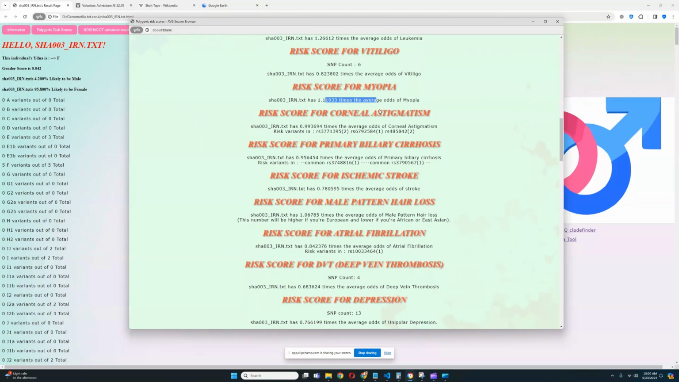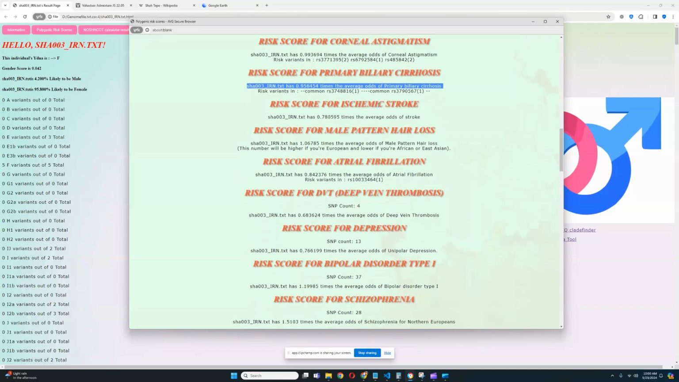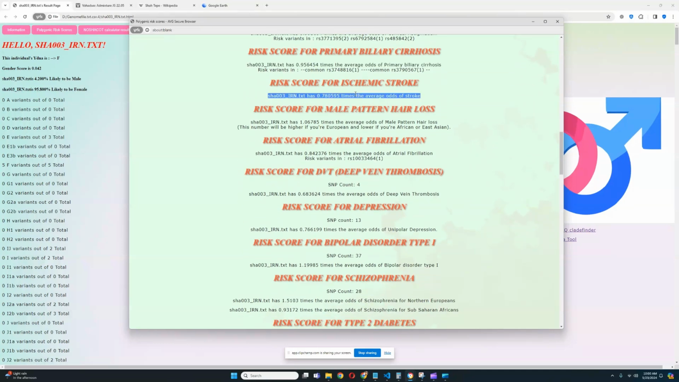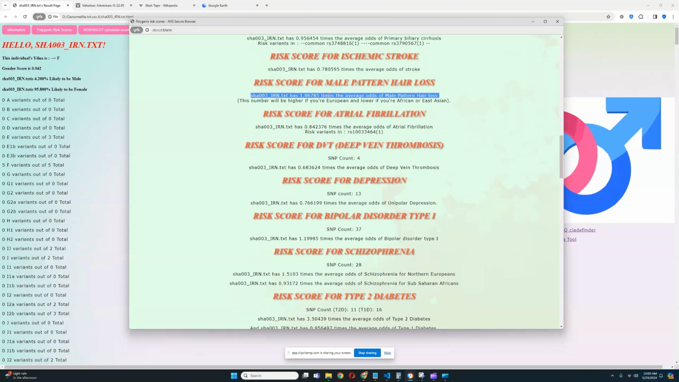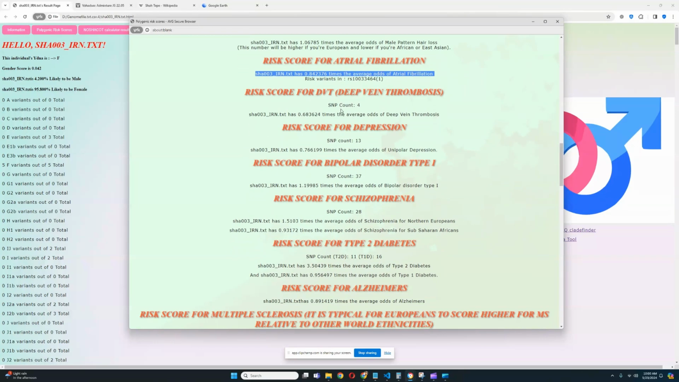Above average odds for myopia. Average odds for corneal astigmatism. Average odds for primary biliary cirrhosis. Slightly below average odds for stroke. Average odds for male pattern hair loss. Slightly below average odds for atrial fibrillation. Below average odds for deep vein thrombosis, which is definitely really cool. So we're seeing below average odds for deep vein thrombosis, but the SNP count is only 4.